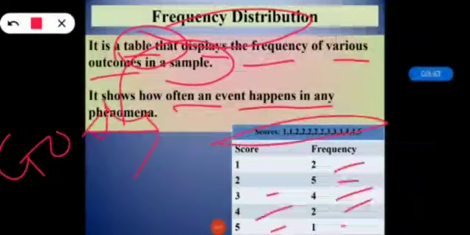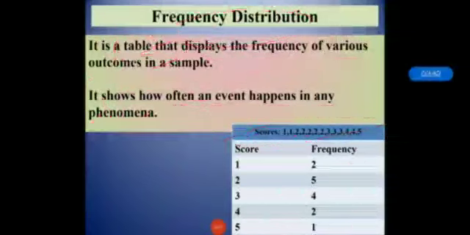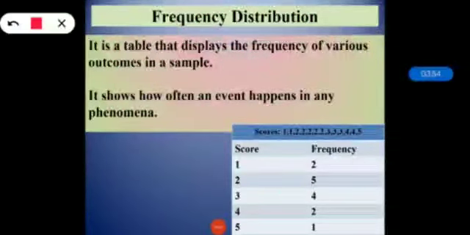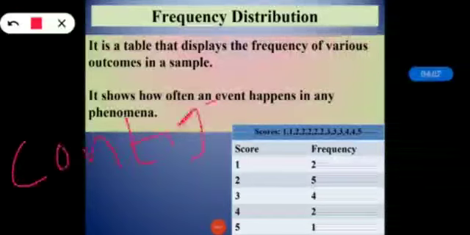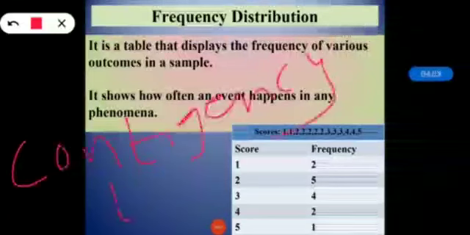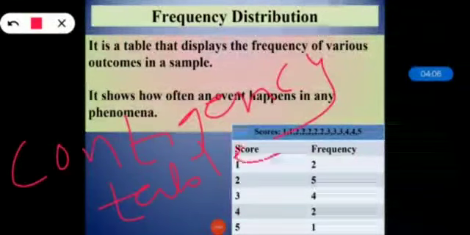From the table we can see interesting things like how many times a goal with a particular score has happened. And as this table summarizes everything related to frequency, it is also called a contingency table. This frequency distribution table is also called a contingency table.